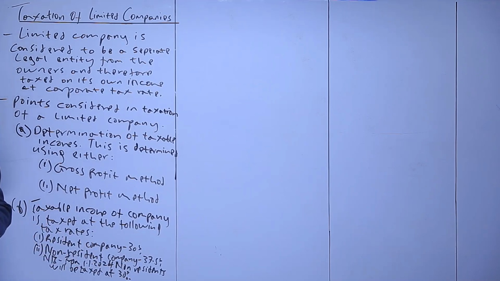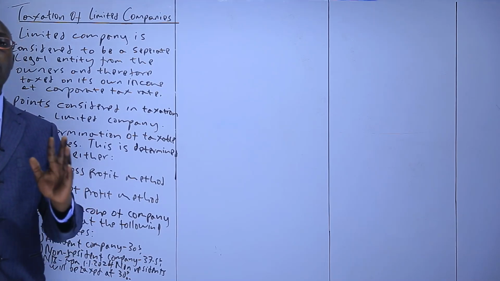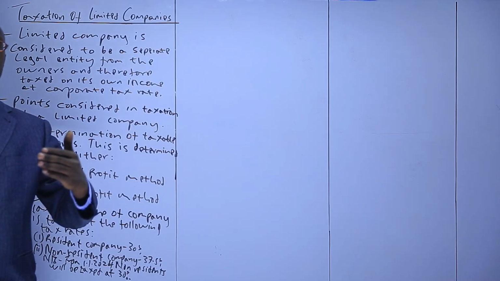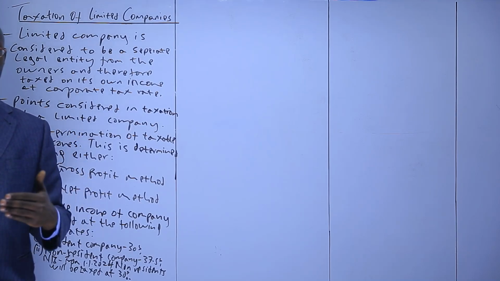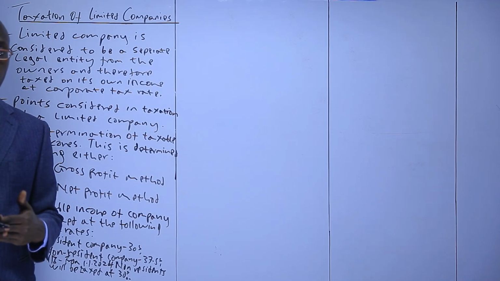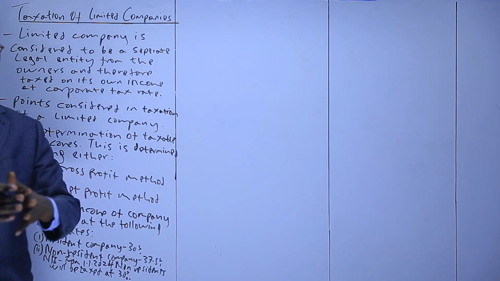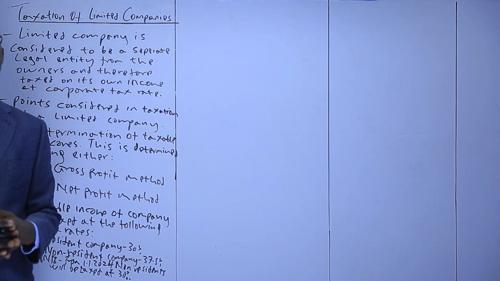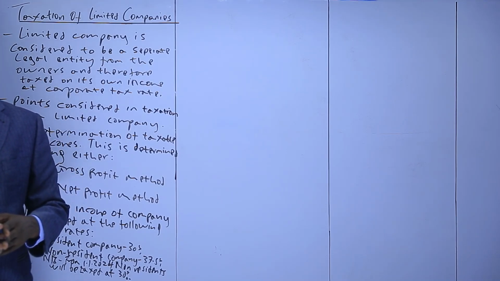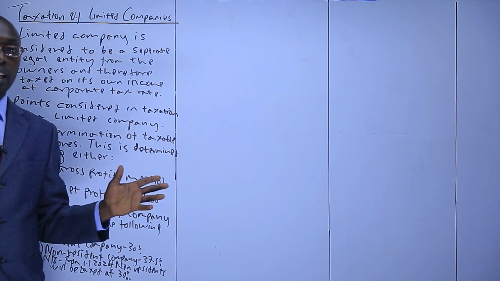So it's good to know, when you are taxing a company, which year it relates to. Any year before 2024, that is 37.5% for non-residents only. And 2024 and beyond, it is 30%. That is all that you need to know.